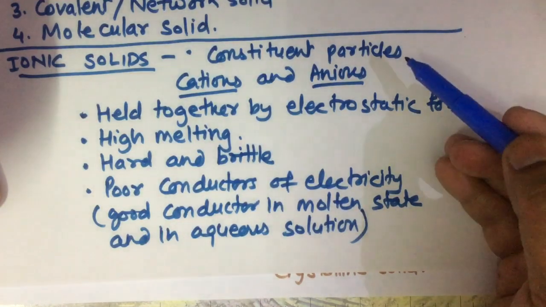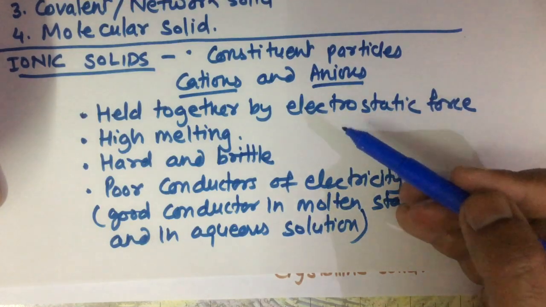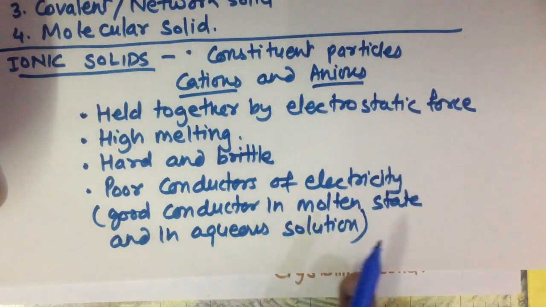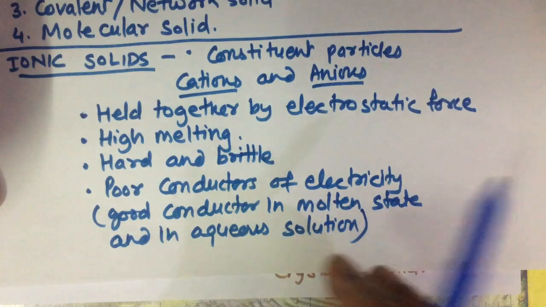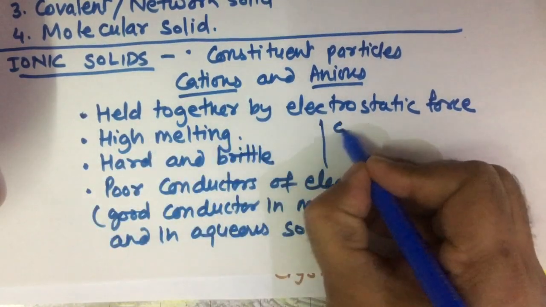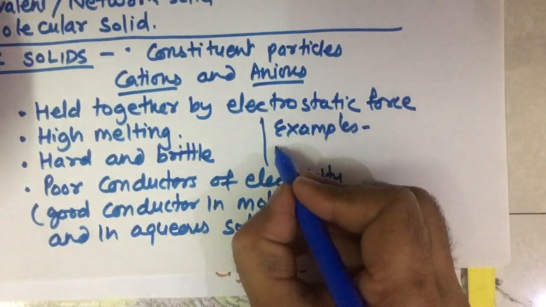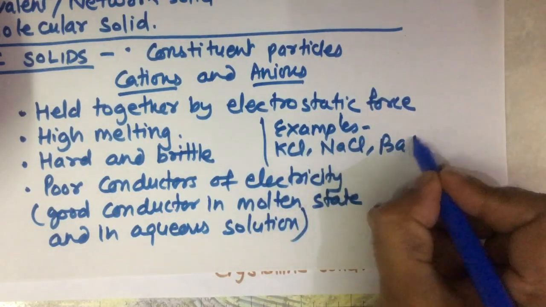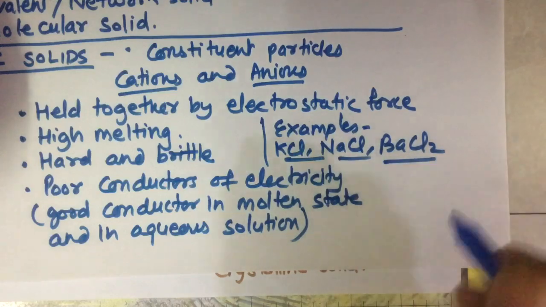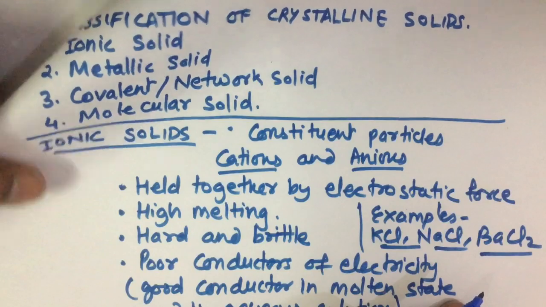So particles are cations and anions held together by electrostatic force of attraction, high melting point, hard and brittle, poor conductors of electricity but good conductors in molten state and in aqueous solution. Some examples: all ionic compounds like potassium chloride, sodium chloride, barium chloride, etc., are ionic solids. So this is the first type of crystalline solid.